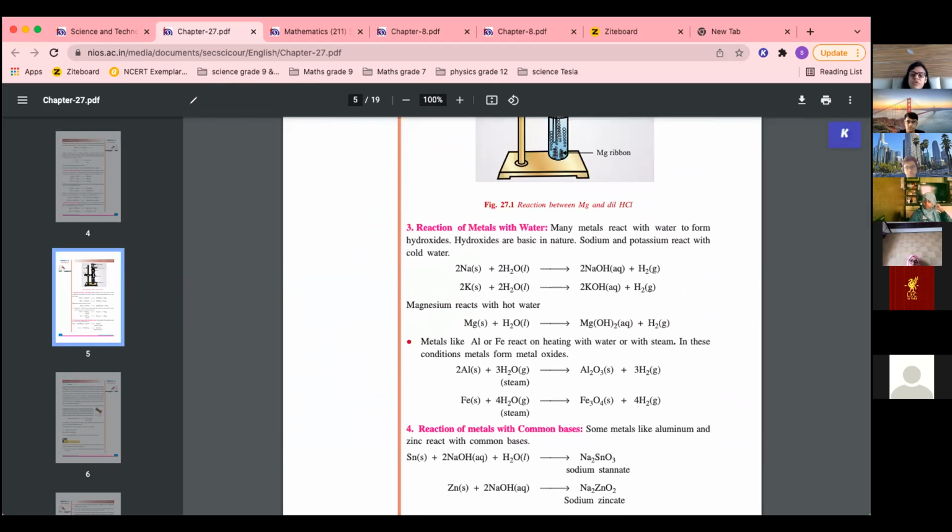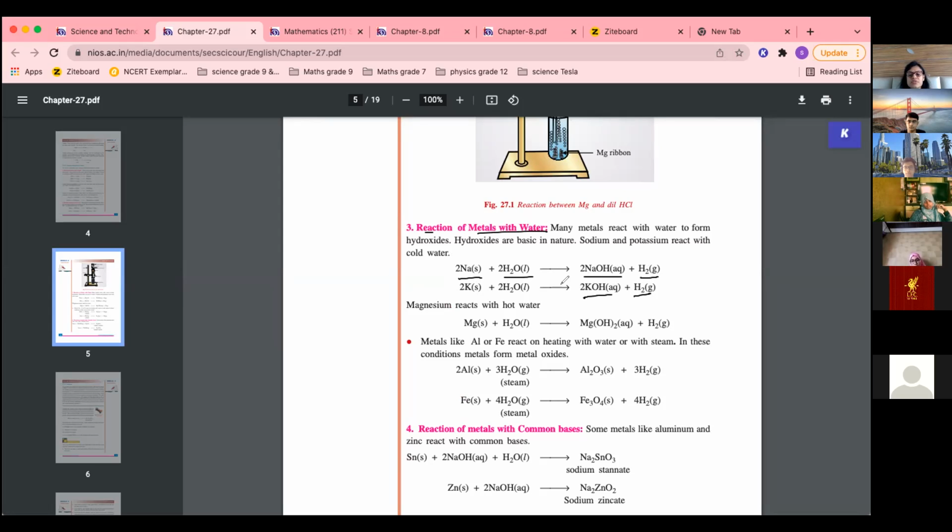When metals. So we have done two reactions: reaction of metal with oxygen, and reaction of metal with acid. Now third is reaction of metal with water. Metals react with water. So very highly reactive metals like sodium and potassium, they react with cold water to form hydroxide and hydrogen.